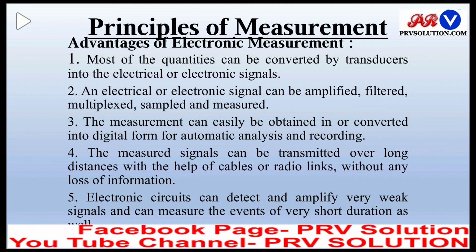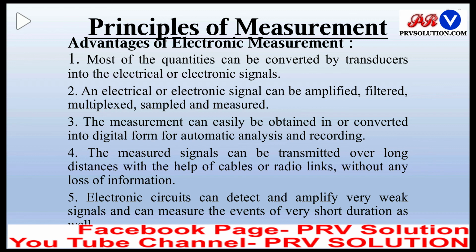There are many advantages of electronic measurement over other measurements. So first one is that most of the quantities can be converted by transducers into electrical or electronic signals. Any quantity which you want to measure can be converted into an electrical or electronic signal. I think electronic students all know this, what is a transducer.